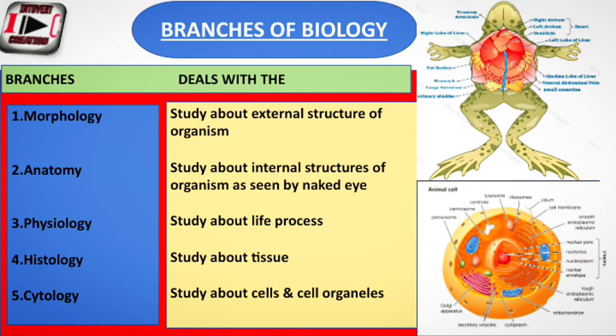Okay. Now we have to know about the other branches of biology. One is morphology. What is morphology? The branch of biology that deals with the study of external structure of organisms.